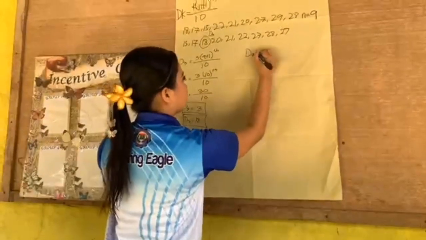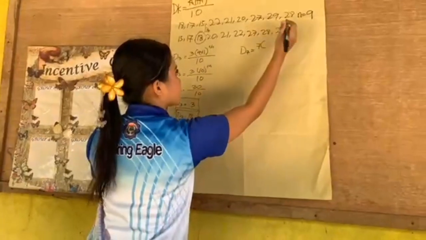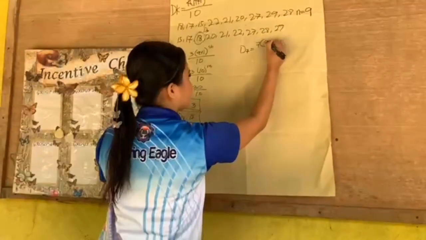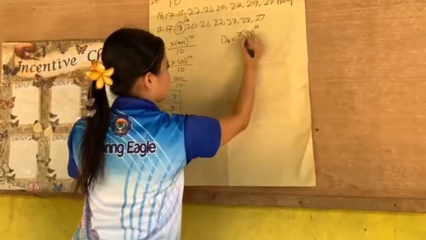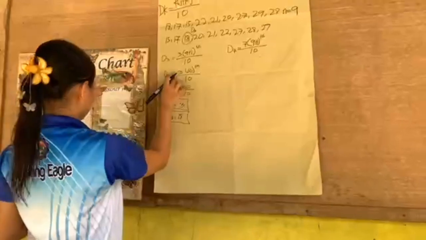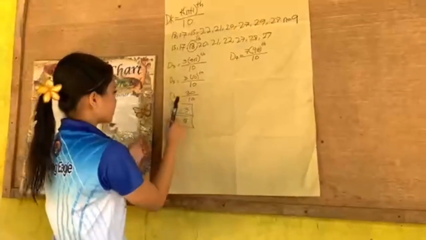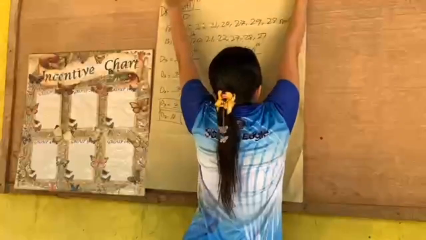D sub 7 is equal to k is 7, n is 9, plus 1 to the power of th over 10. So with the same step as we solved in D sub 3.